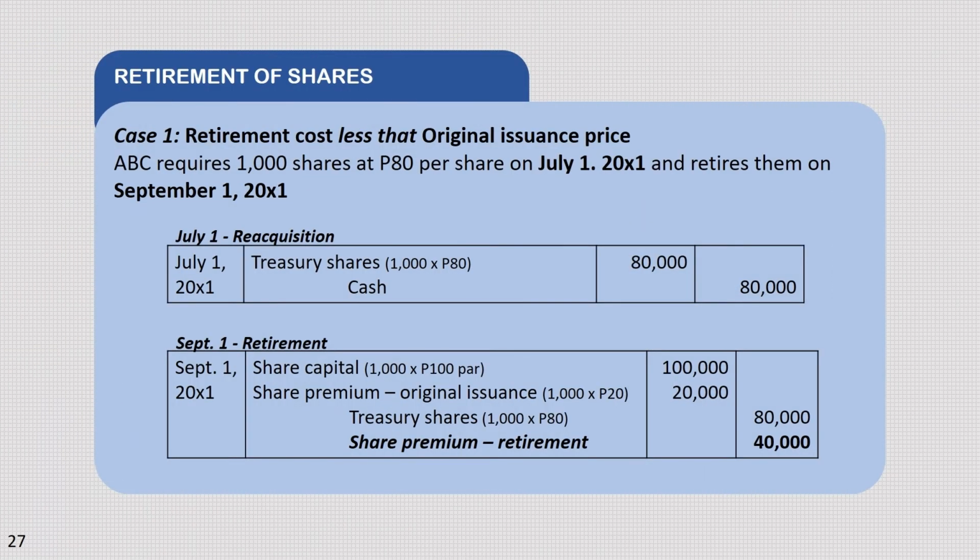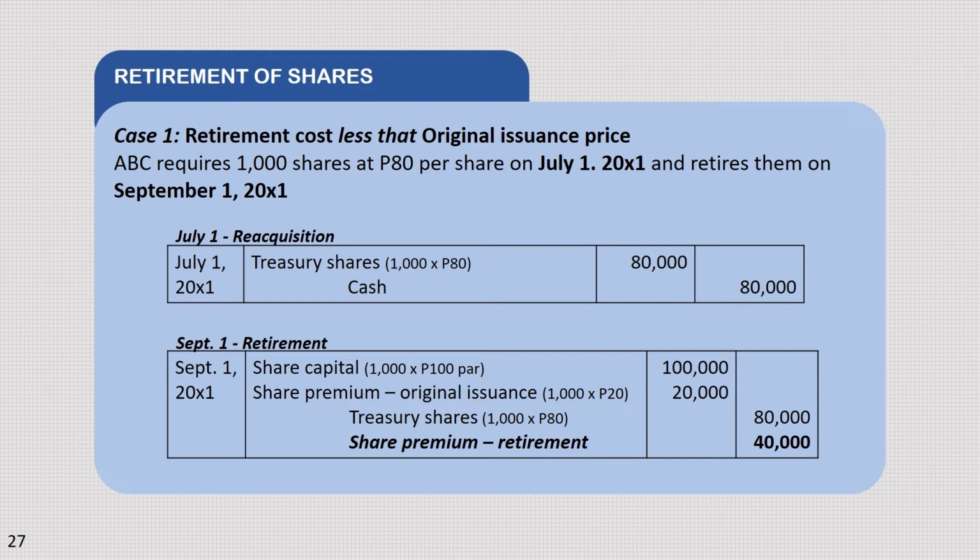Case 1. Retirement cost less than original price issue. ABC reacquires 1,000 shares at 80 per share on July 1, 20X1 and retires them on September 1, 20X1. In July 1, reacquisition, ang journal entry natin for that is treasury shares debited by 80,000 pesos and credited cash 80,000 pesos. Sa September 1, retirement,